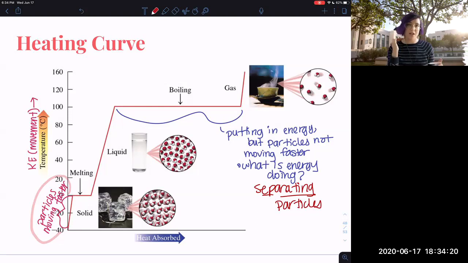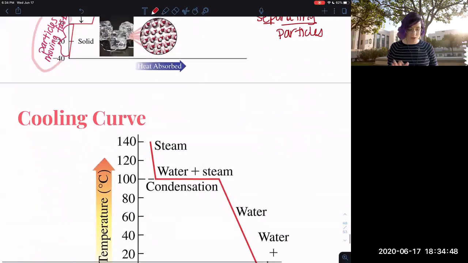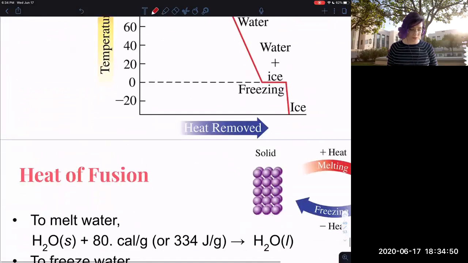That's what happens when you're at that boiling temperature. You're doing a phase change. So anytime you have a phase change, you're not increasing the temperature. If you don't believe me, get a thermometer and boil some water. It doesn't matter how fast you're boiling, how slow you're boiling, you're at 100 degrees probably if your water is pure. And you'll stay at 100 degrees until it all turns to gas. It'll stay constantly at 100. Pretty cool. Cooling curve is exactly the opposite, which is cooling it down.